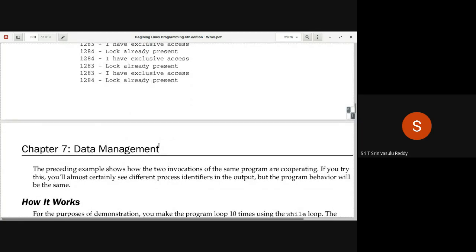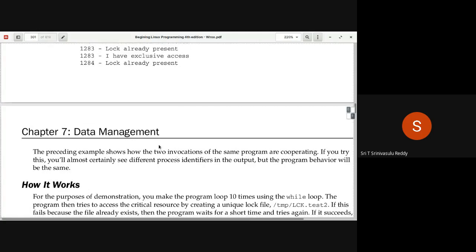But if you have a very large file with data in it, and you want exclusive access not to the entire file but to a part of the file, a region of a file, then this technique will not help.